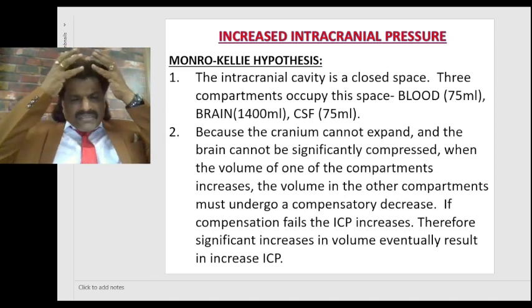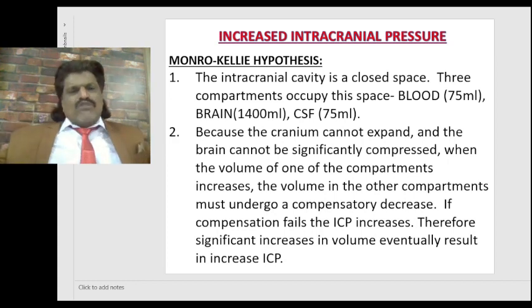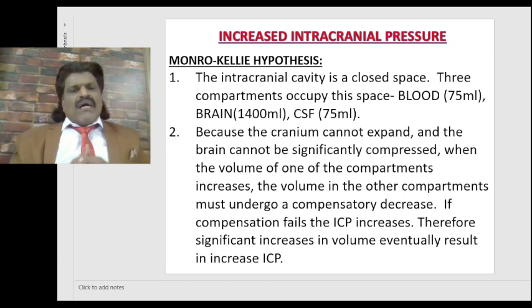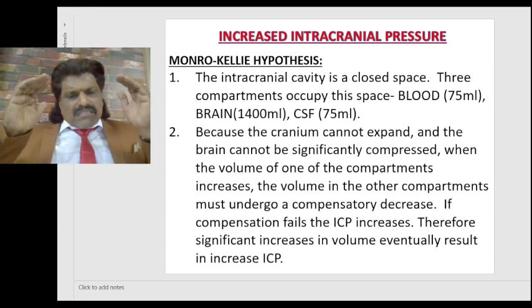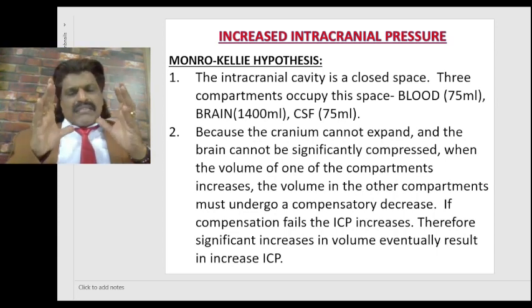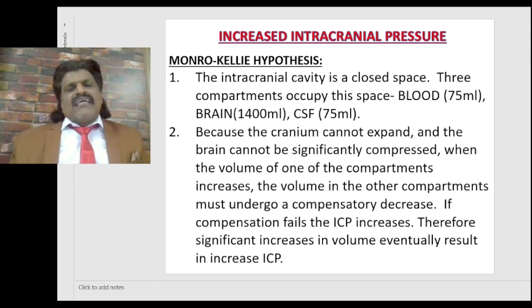So because the cranium cannot expand and the brain cannot be significantly compressed, when the volume of one of the compartments increases, the volume in other compartments must undergo a compensatory decrease. If this compensation fails, then the intracranial pressure increases.